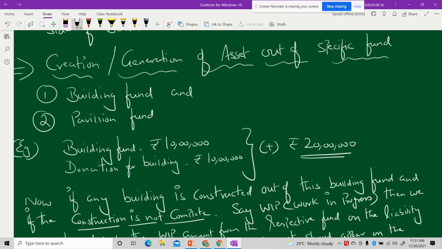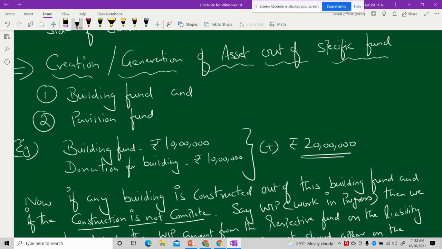So that means we get the funds, we use them, and we will end up with some balance. But this is a rare scenario where you will have a specific fund and you will spend the money from the specific fund, and you may construct some building or a pavilion which turns out as your asset, and thereby you are creating an asset out of the specific funds.